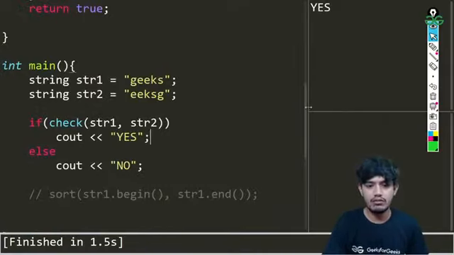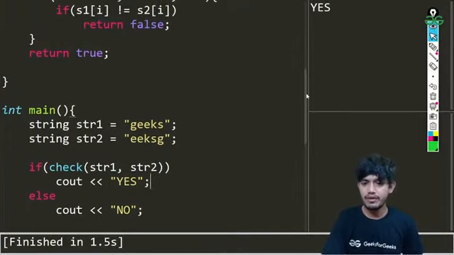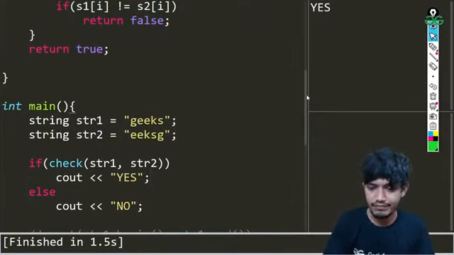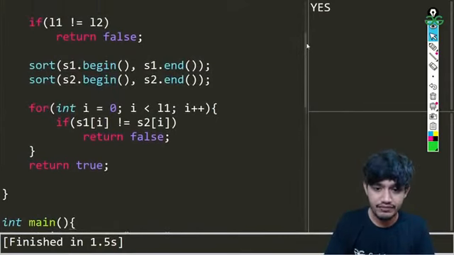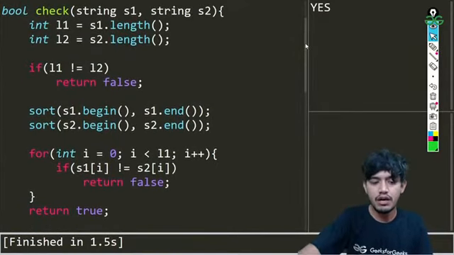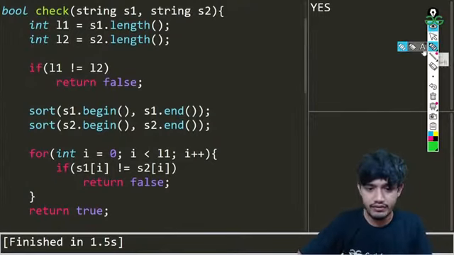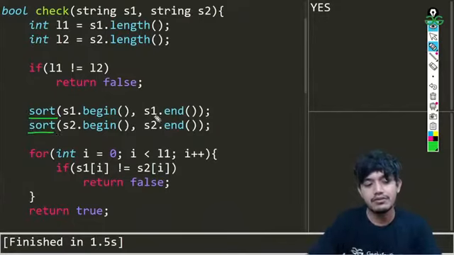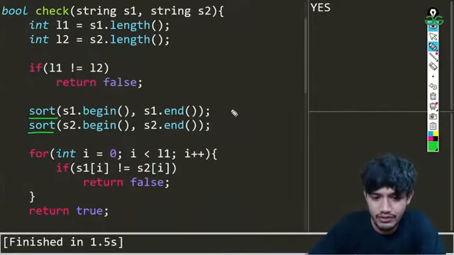Okay, now we are going to be making some changes in this problem itself. Basically, we will be making this function more efficient. How more efficient? You can see we have these sorting algorithms implemented here, right? So the complexity for this is n log n.